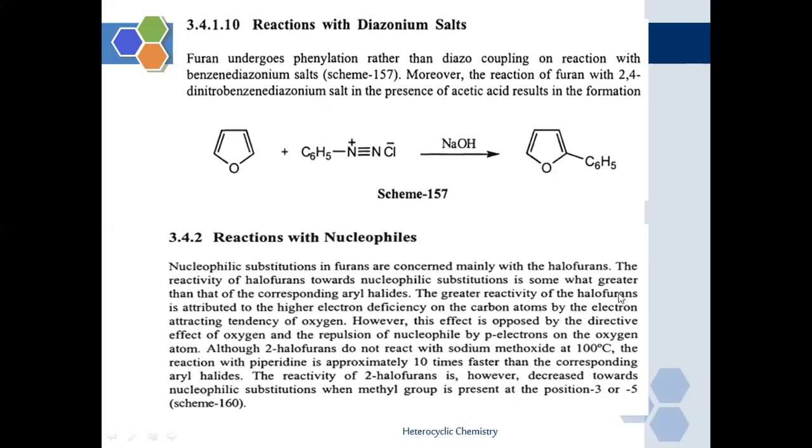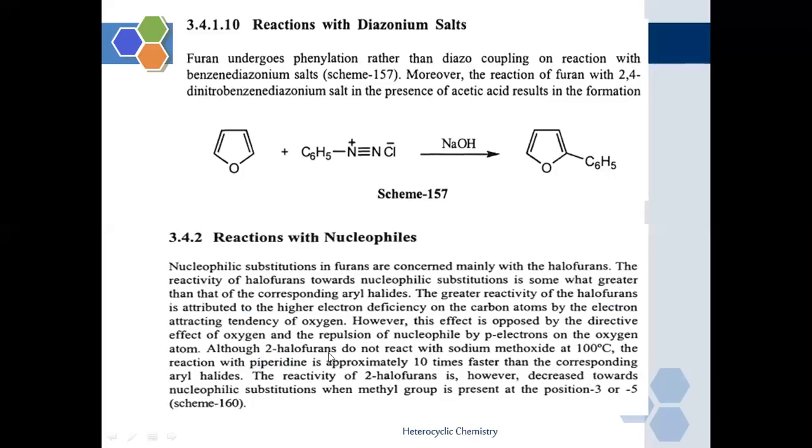The greater reactivity is attributed to the higher electron deficiency on the carbon atom due to the electron attracting tendency of the oxygen. However, this effect is opposed by the directing effect of oxygen and the repulsion of the nucleophile by pi electrons of the oxygen.